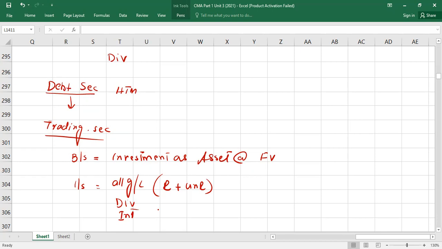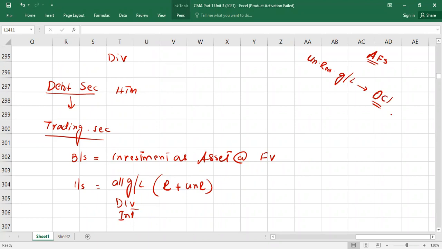Now I'm going to tell you about available for sale securities. Let me tell you first in a summarized way, then we will go through the entry and example. In available for sale securities, please remember the rule, guys. First, I want to tell you about gains or losses. There are 2 types of gains or losses, realized and unrealized. I'm talking about unrealized gains or losses. This will be taken to other comprehensive income.